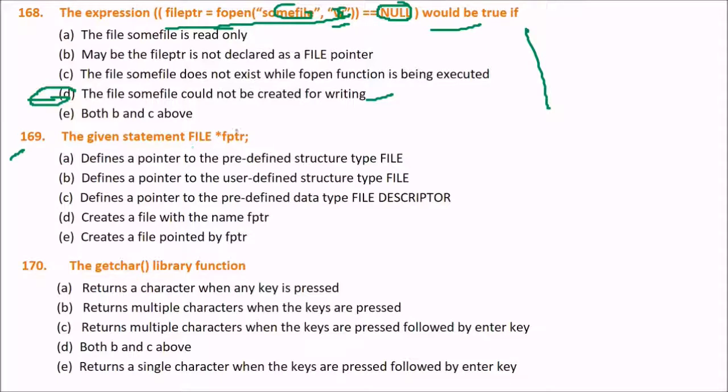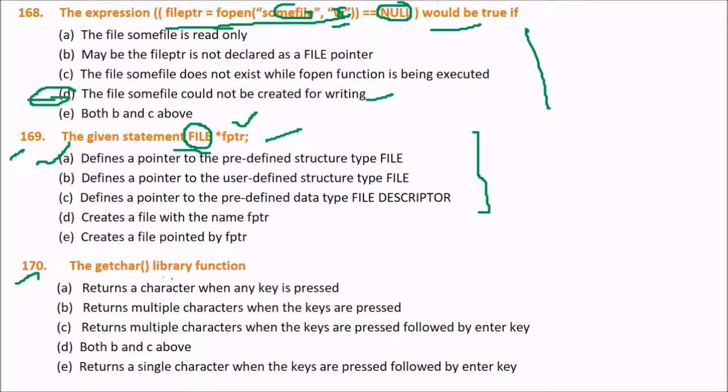Next is the given statement FILE *fptr. What does it do? Can you guess the answer? We have already done a question like this. The answer here is the first one, A. This defines a pointer to the predefined structure type FILE. FILE is a predefined structure type, and it defines a pointer to the predefined structure type FILE.